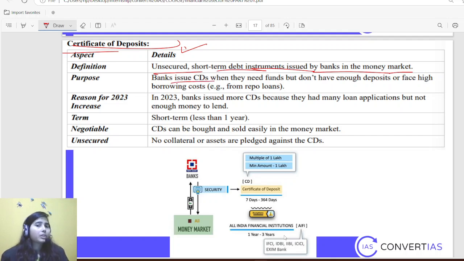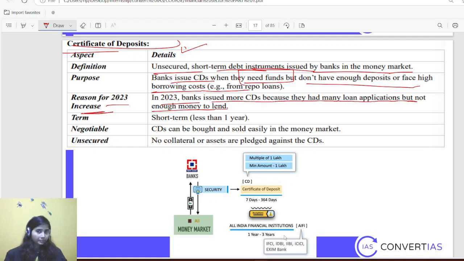Banks issue certificates of deposit when they need funds but don't have enough deposits and face a high borrowing cost from the repo rate. The reason for the increase in 2023: banks issued more certificates of deposit because they had many loan applications but not enough money to lend. So they had to increase money supply and liquidity with themselves, and they wanted to give so many loans. To have that money, they were borrowing from the market by issuing more certificates of deposit. No need to remember much.